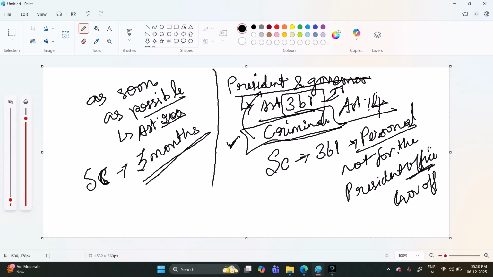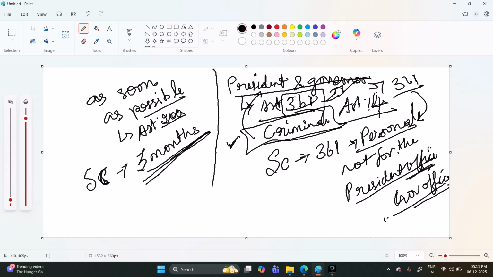Okay, so this answer about Article 361 was given by the Supreme Court. From an exam point of view, we have to note it. Article 361 is only for the person, not for the presidential or governor's office.